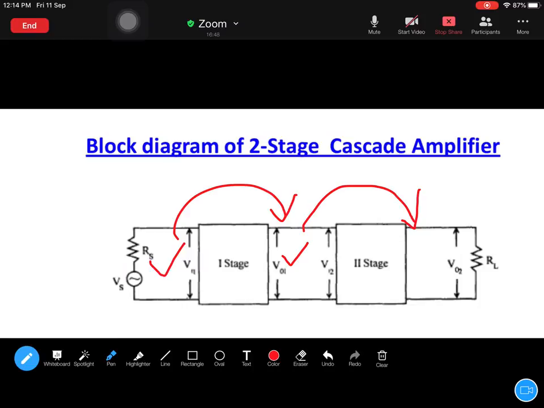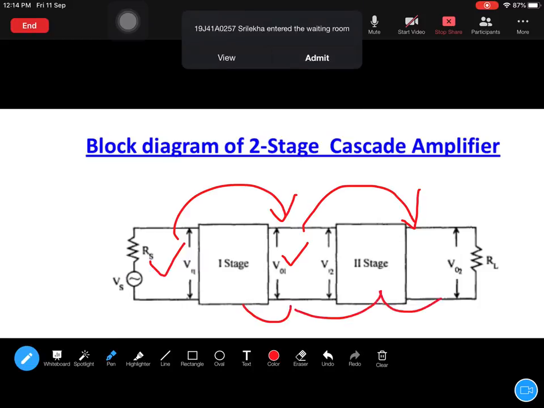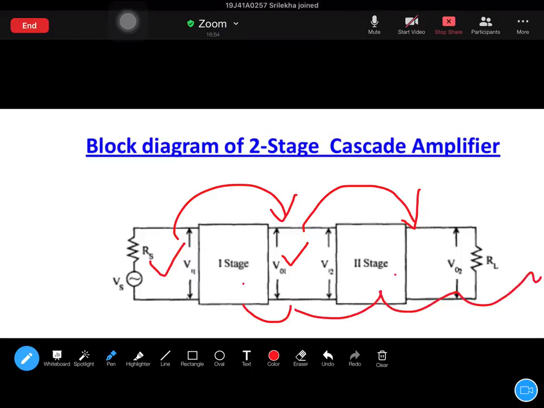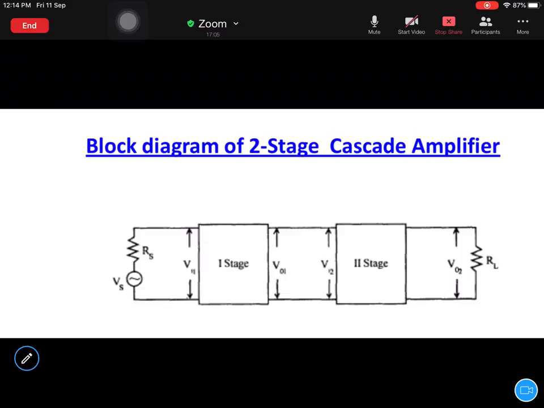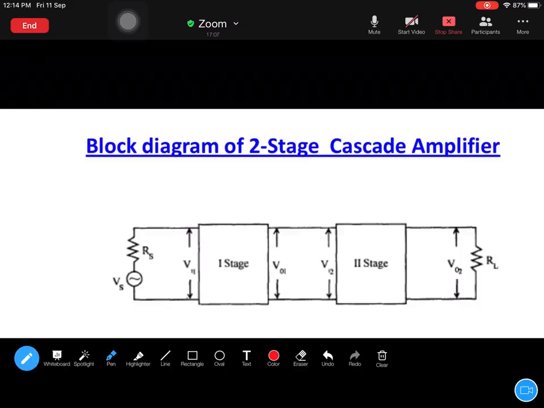And if you have multiple amplifier stages like this, one stage, two stage, three stage, and so on, those amplifiers which have multiple stages are called multi-stage amplifiers. A single stage amplifier indicates there is no second stage, only one stage is there and the output is measured after the first stage itself.